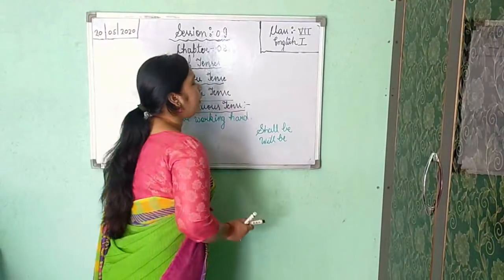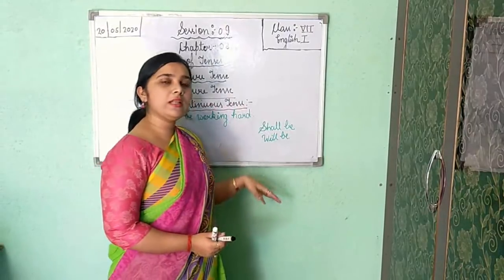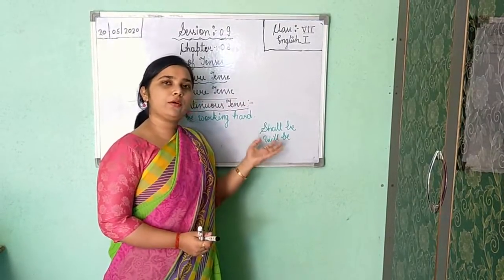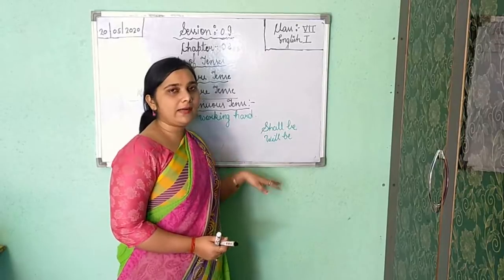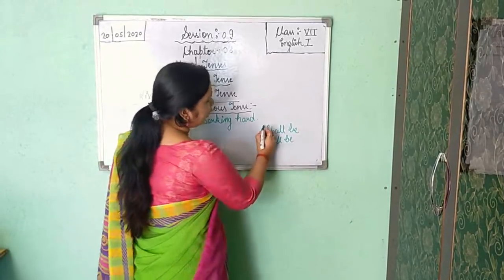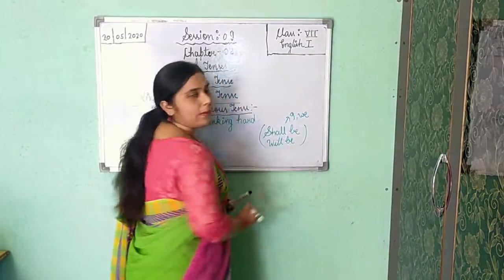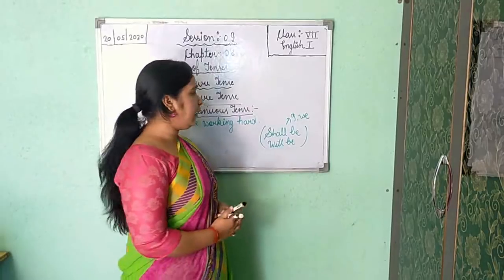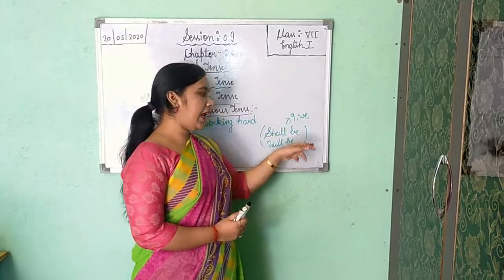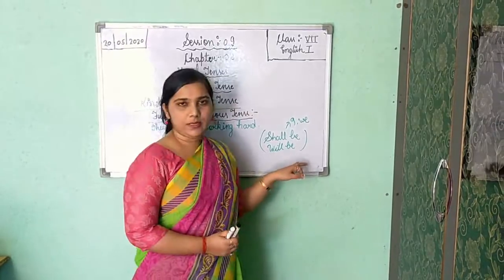If you can remember the helping verbs of simple future tense, shall and will, it is easy for you, because only be is added here and we are again getting two helping verbs. And as I have told you, with I and we you will apply shall be, and with the rest of all nouns and pronouns you will use will be.